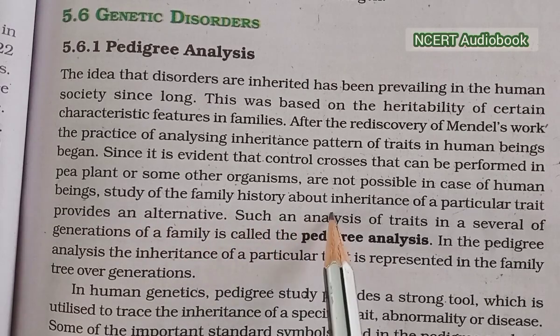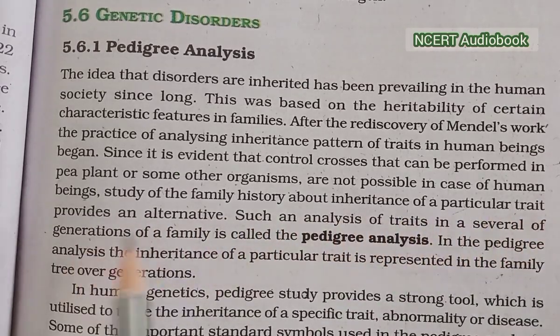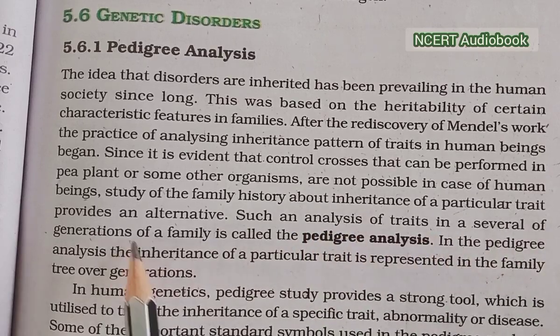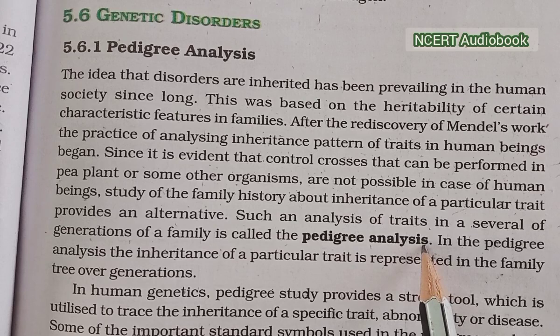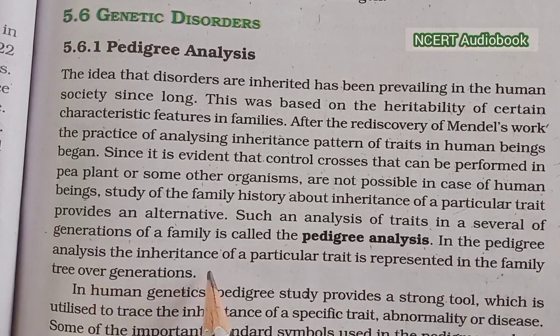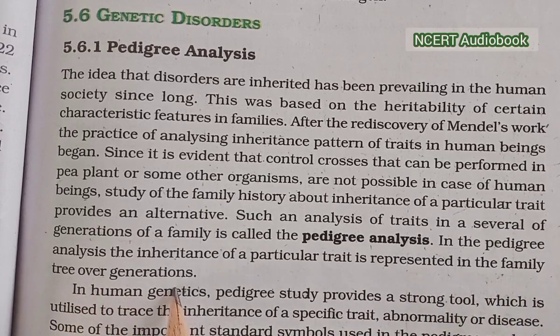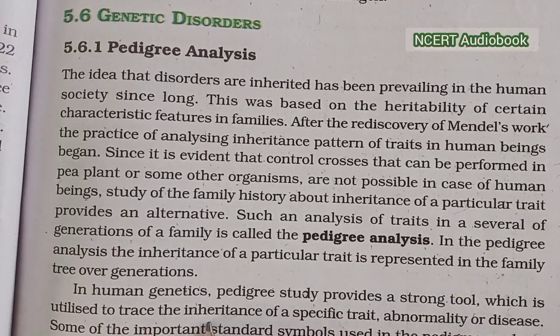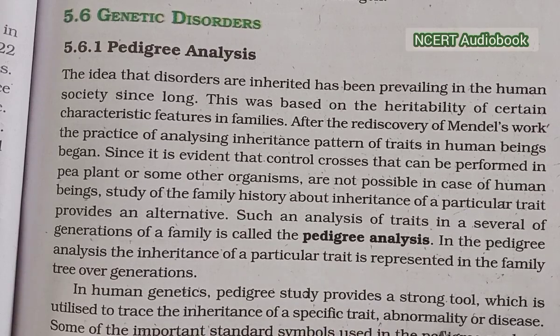Study of the family history about the inheritance of a particular trait provides an alternative, such as analysis of the trait in several generations of the family, which is called pedigree analysis. In pedigree analysis, the inheritance of the particular trait is represented in a family tree over the generations. In human genetics, pedigree study provides a strong tool which is utilized to trace the inheritance of a specific trait, abnormality or disease. Some of the important standard symbols used in pedigree analysis have been shown in the figure.